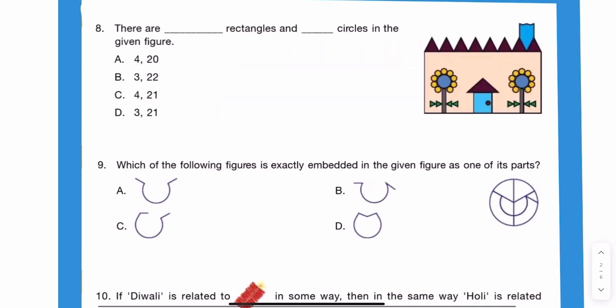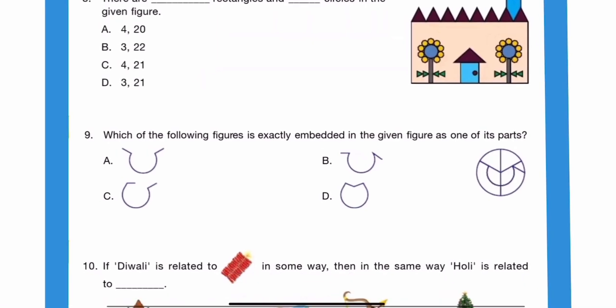Eighth question. There are blank rectangles and blank circles in the given figure. So we should count the number of rectangles. First the rectangles: this is 1, 2 and 3, and 1 is the complete structure. So 4 rectangles.